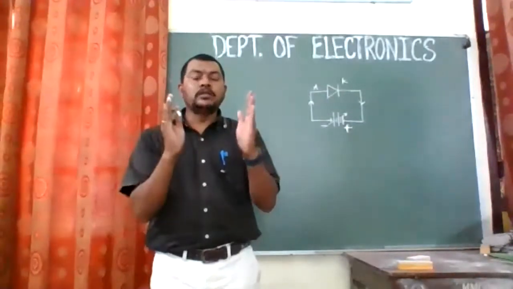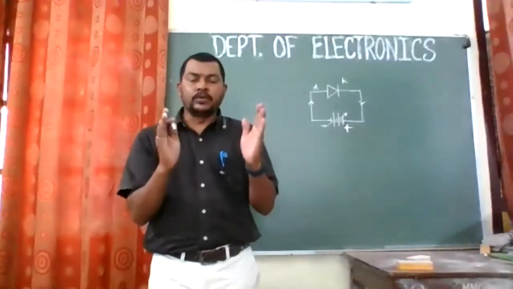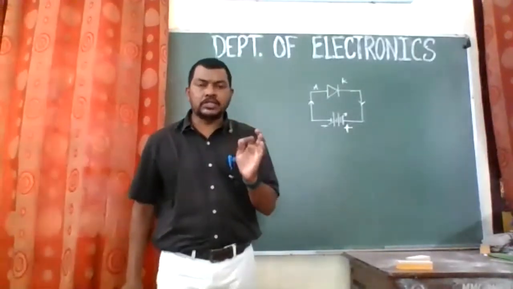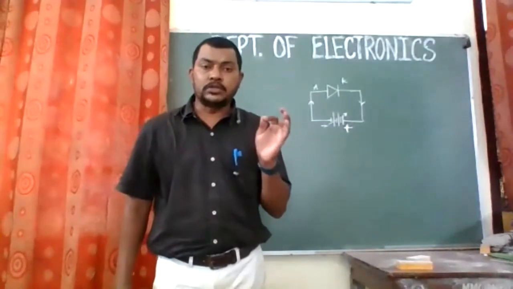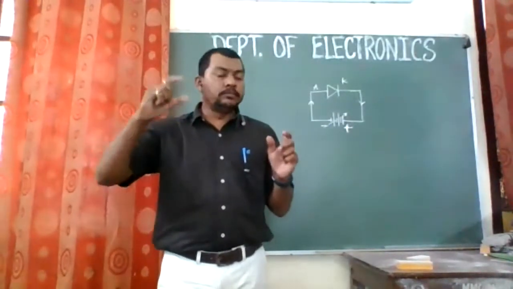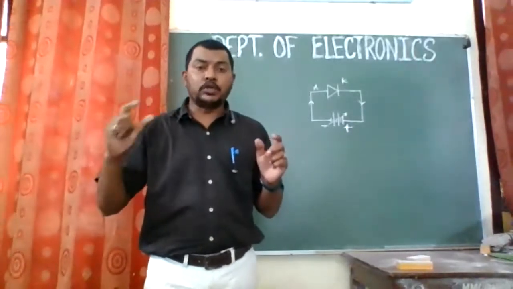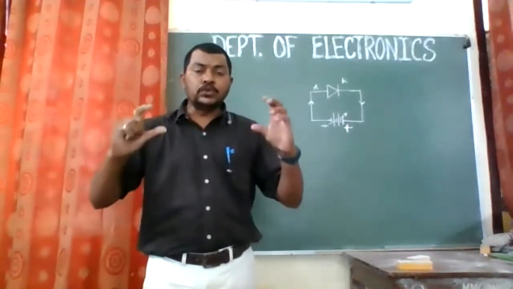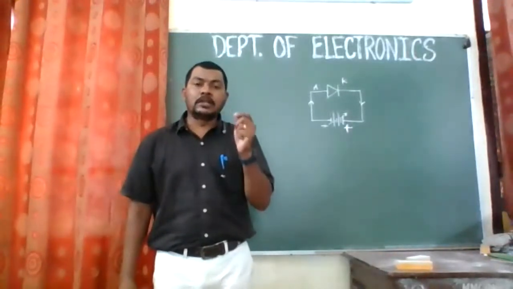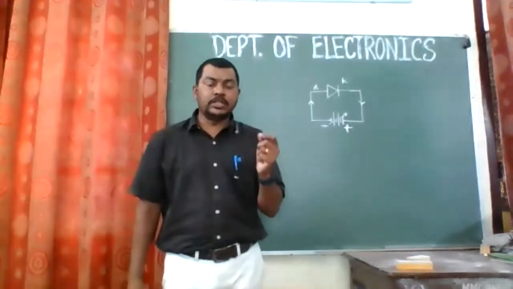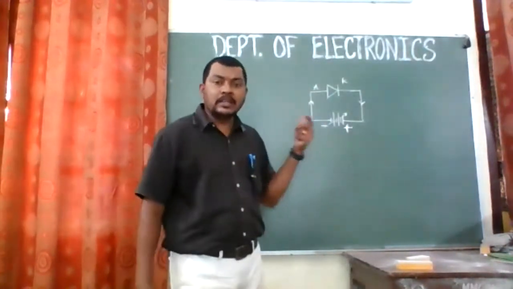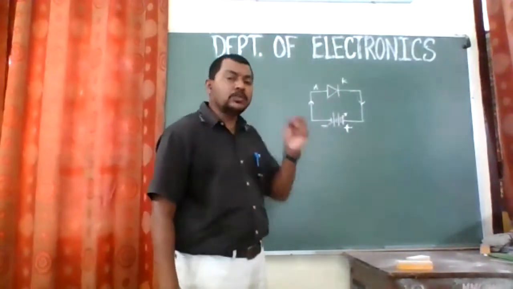And due to that, no current flows through this diode. But due to the minority charge carriers, as I told you, the minority charge carriers in P type are the negative bulky ions, and in N type are the positive bulky ions, right? So due to these bulky ions, we are having a small reverse leakage current in the range of microamps flowing through this diode, right? In the reverse bias condition, right? That is very, very small.